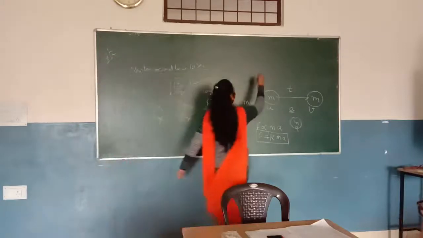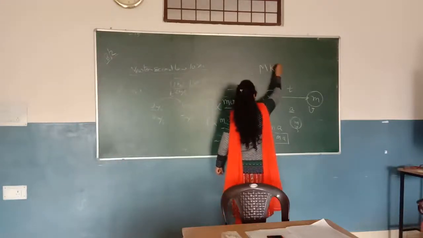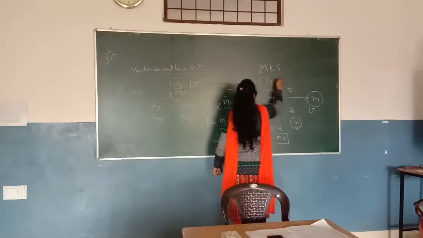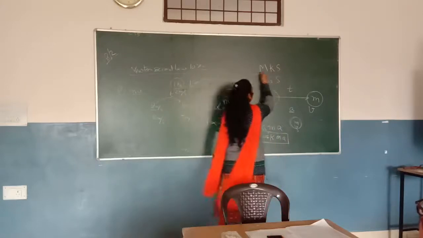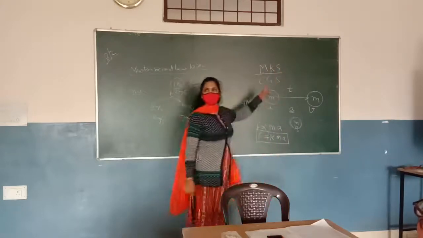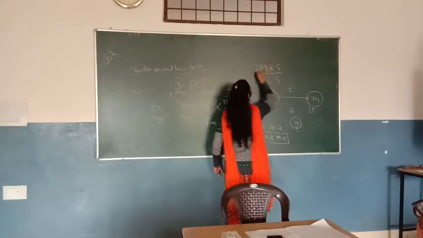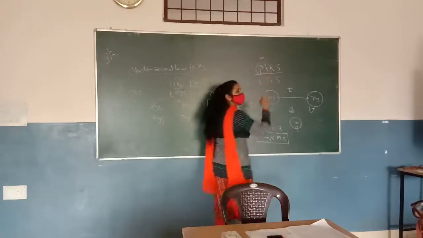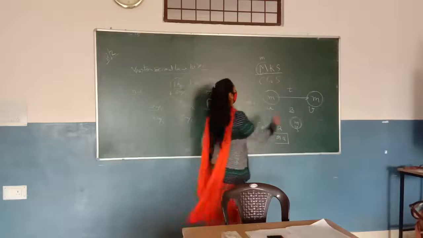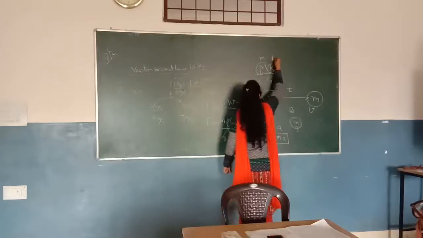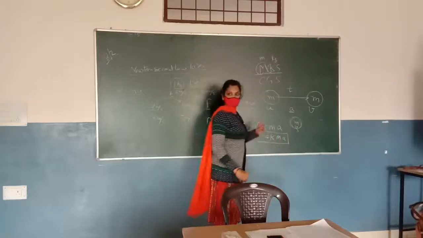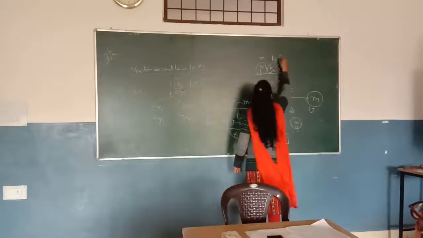MKS and CGS. Actually, MKS is a standard unit. M represents meter, we represent length in meter. K is for kilogram, the unit of mass, and S for second.